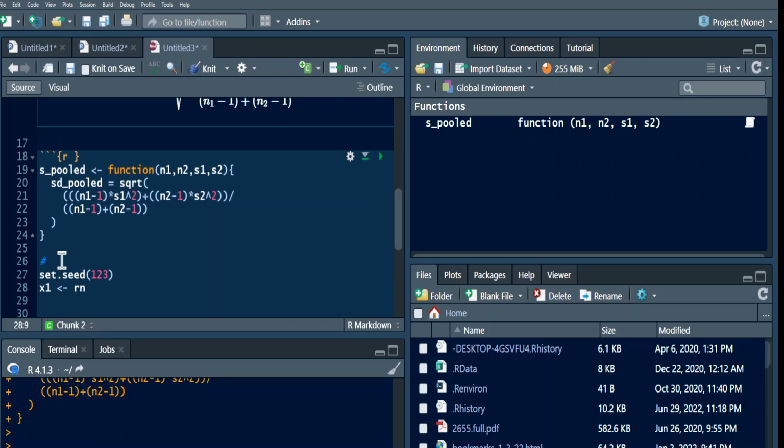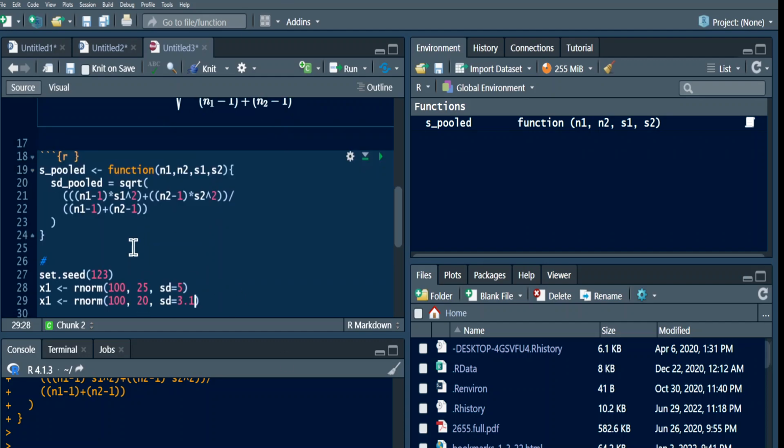Then I will consider the rnorm function that R offers. This function requires the number of observations. Let me just call 100, and the mean is supposed to be, let me give it 25, and the standard deviation, let me just make it 5. And let me create another one, x2, with a similar sample size, and then the mean to be 20, and the standard deviation to be about just 3.1.